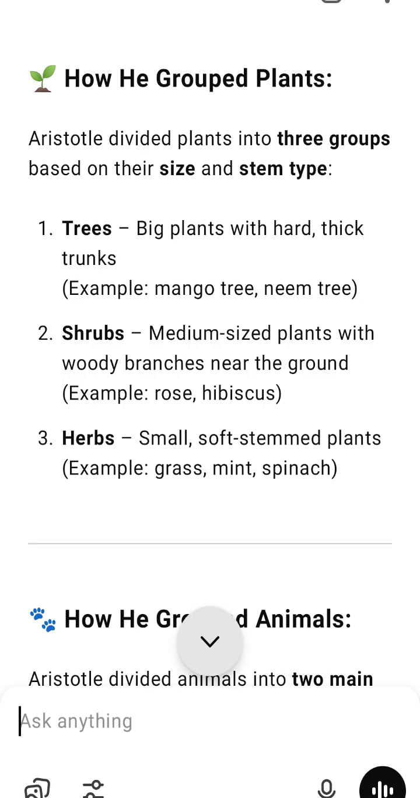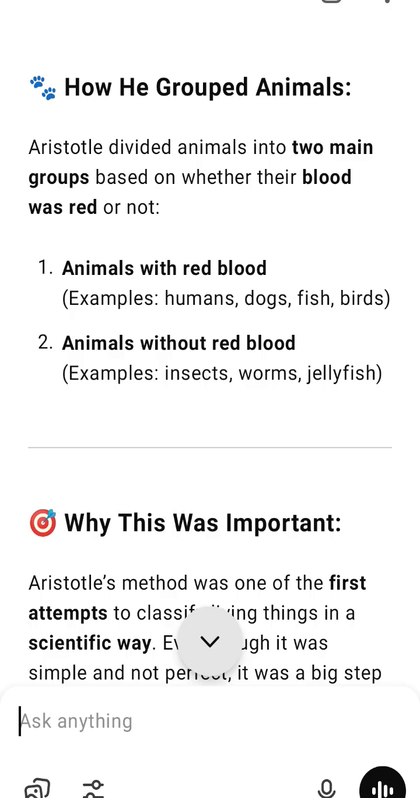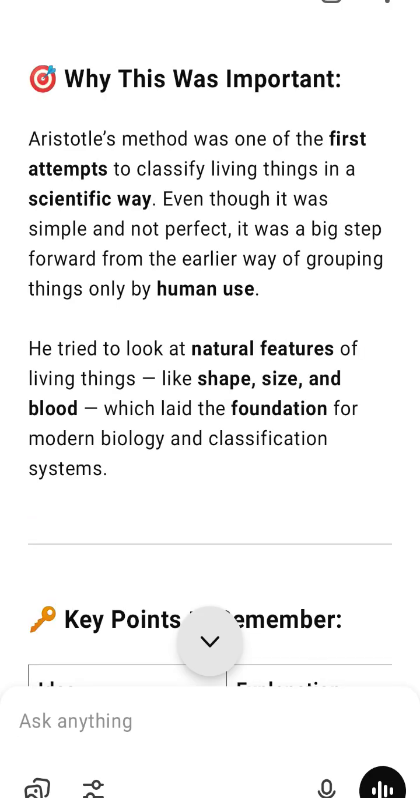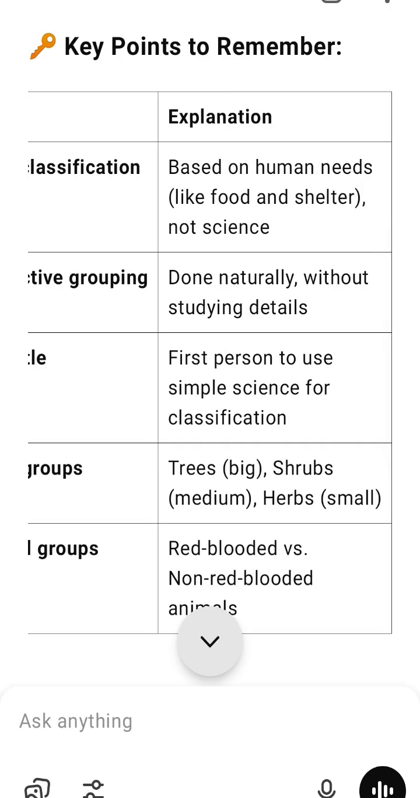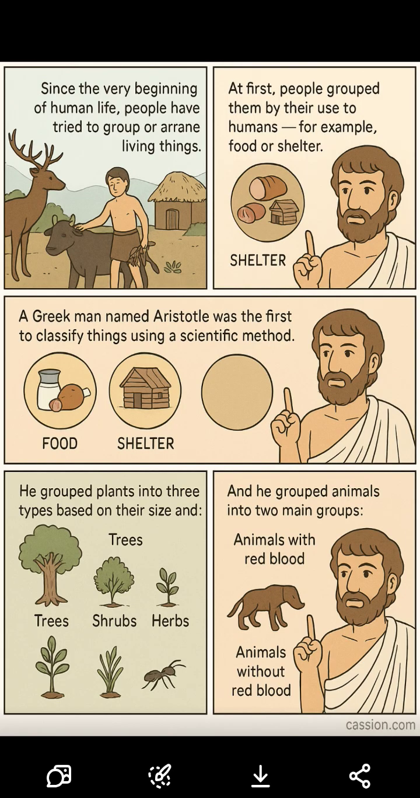Key points to remember. Early classification: based on human needs like food and shelter, not science. Instinctive grouping: done naturally, without studying details. Aristotle: first person to use simple science for classification. Plant groups: trees, shrubs (medium), herbs (small). Animal groups: red-blooded versus non-red-blooded animals.